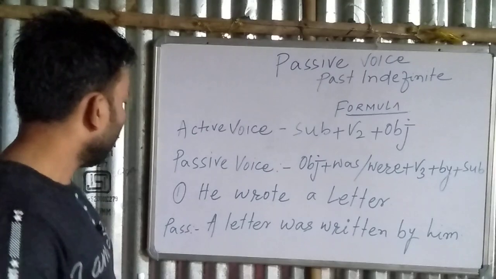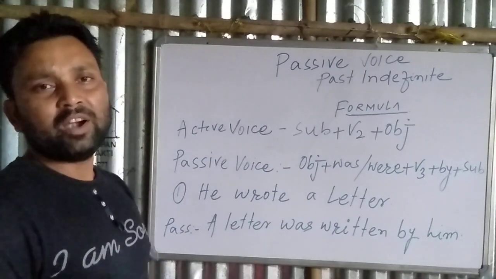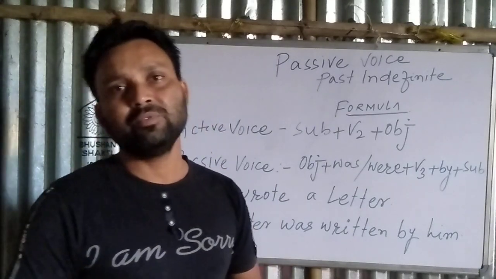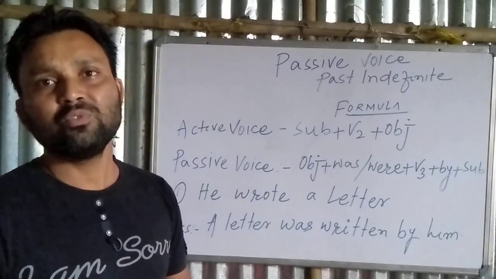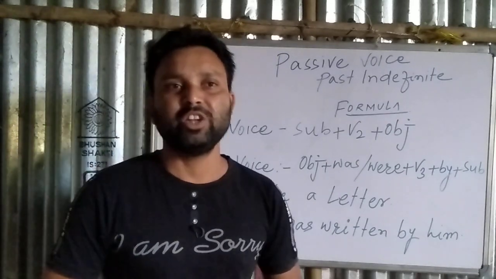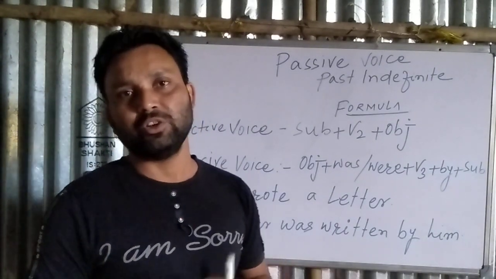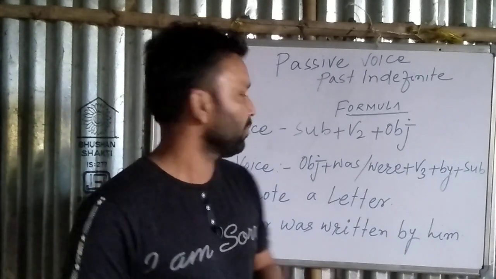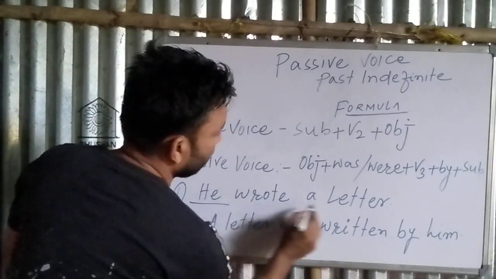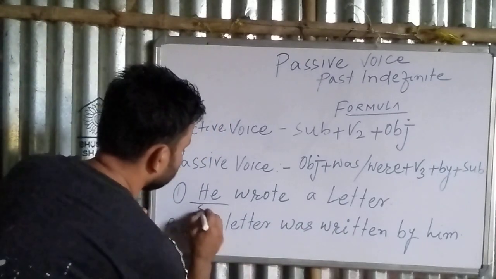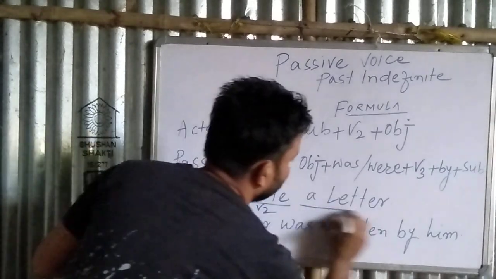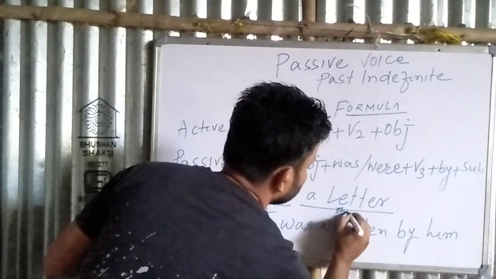Okay, friends, now we will learn how to change the passive voice of past indefinite. What is the rule to change past indefinite tense into passive voice? Okay. He wrote a letter. He is subject here, wrote is verb 2 here, and a letter is object here.